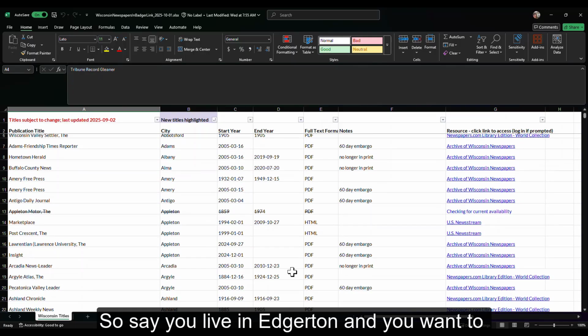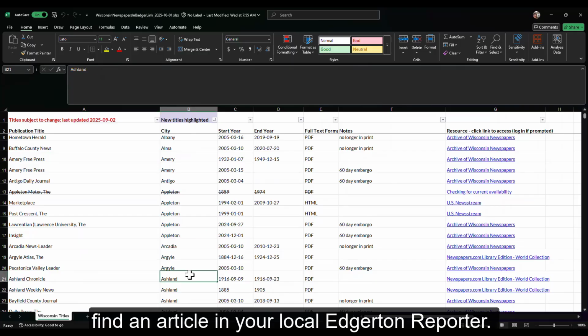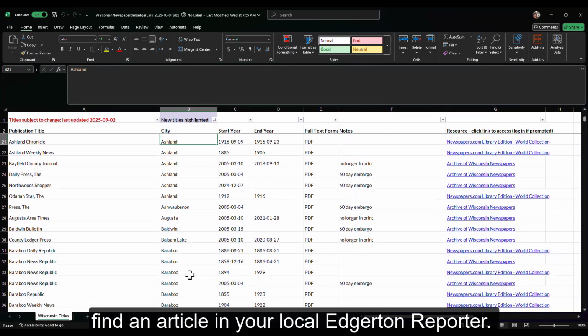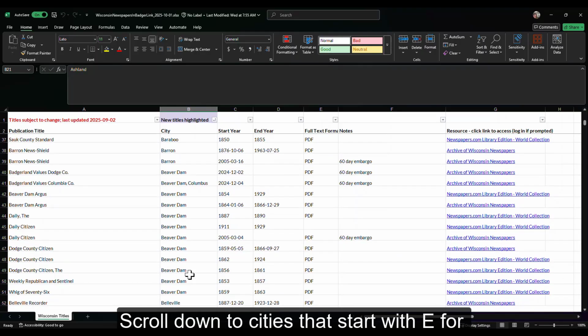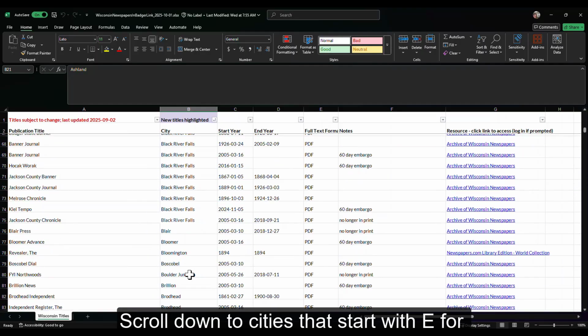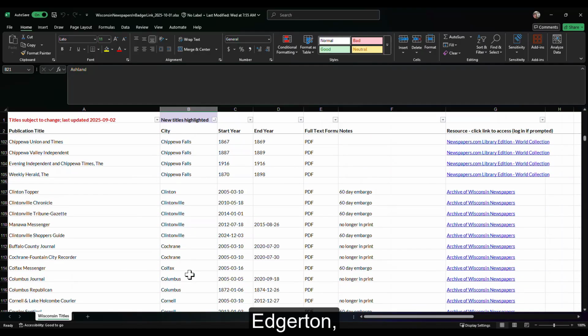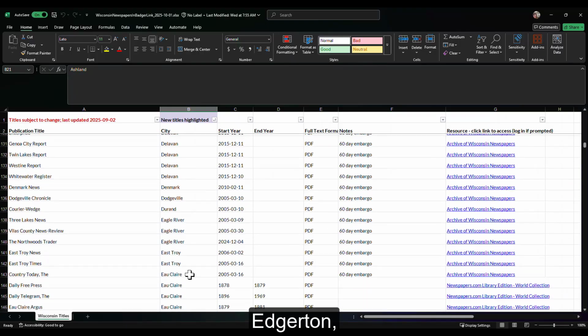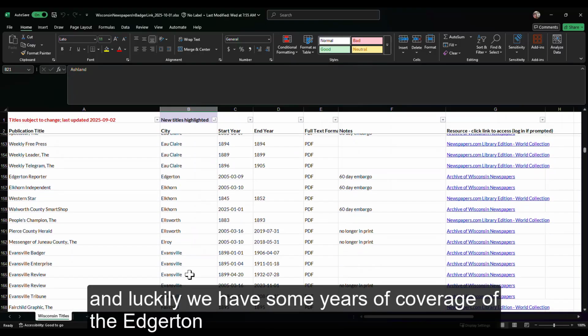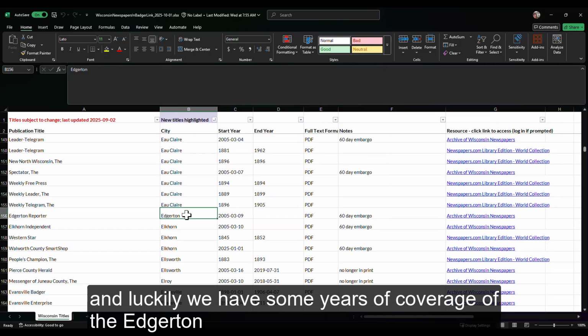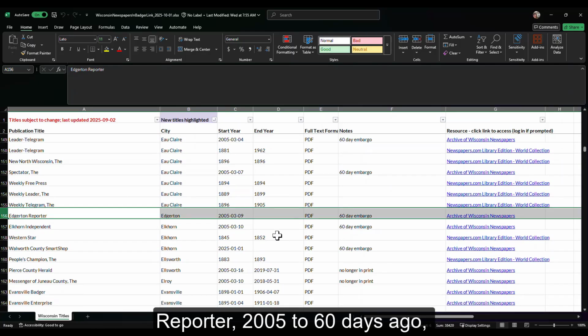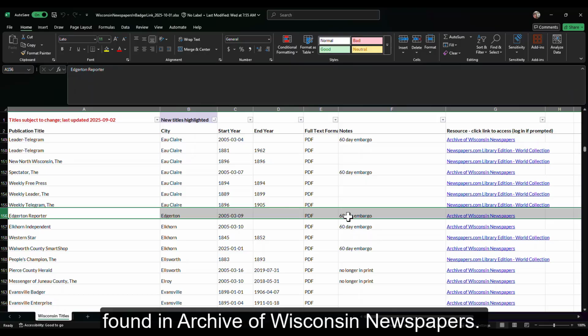So say you live in Edgerton and you want to find an article in your local Edgerton Reporter. You'd scroll down to cities that start with E for Edgerton. And luckily, we have some years of coverage of the Edgerton Reporter, 2005 to 60 days ago, found in Archive of Wisconsin Newspapers.